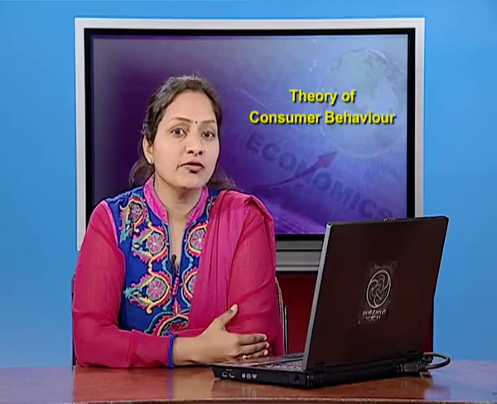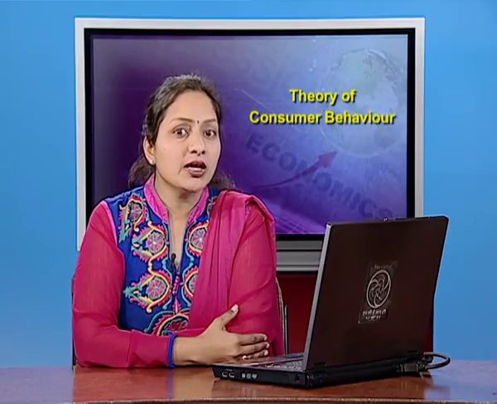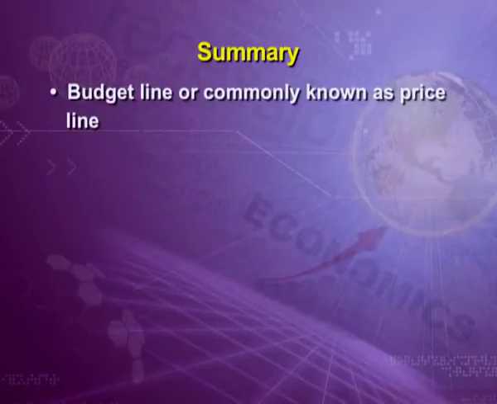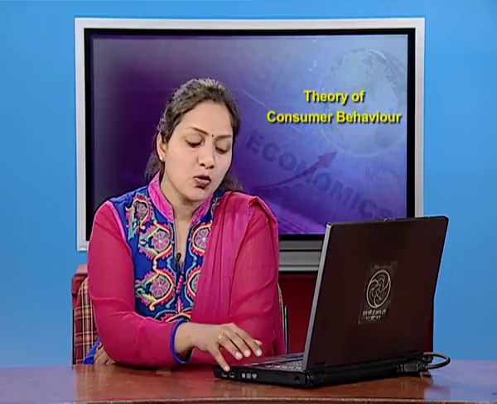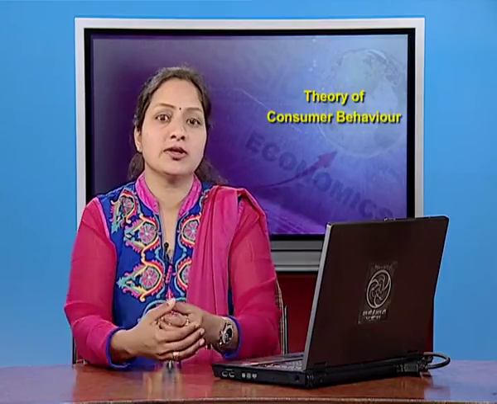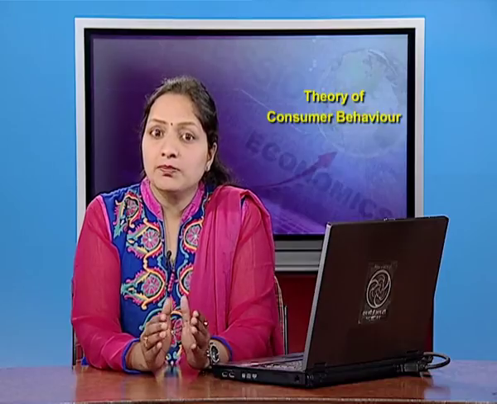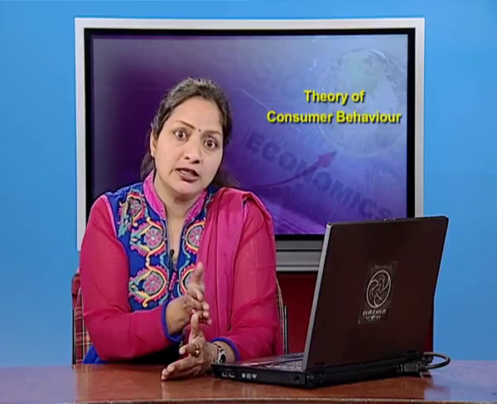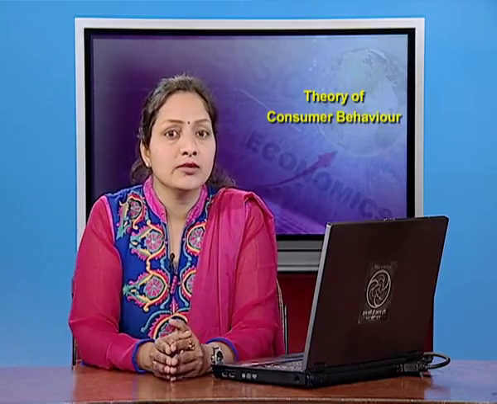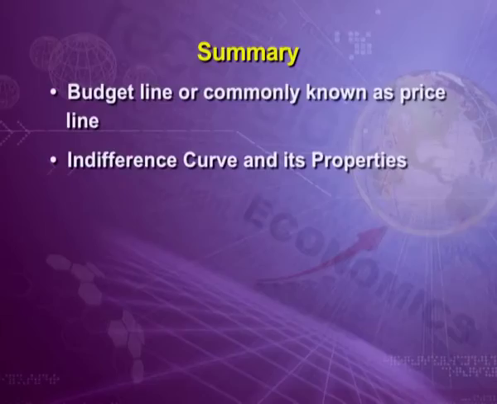Students, let us revise what we have done today. We started our chapter with the budget line, or commonly known as the price line. The budget line of a consumer can be drawn only if money income is given and remains limited and the prices of 2 goods are given on which the entire income is to be spent. We discussed that the budget line is a straight downward line touching both the axes. Then we did the importance of the place of the point on the budget line, inside the budget line or outside the budget line. The next topic covered today is the indifference curve.